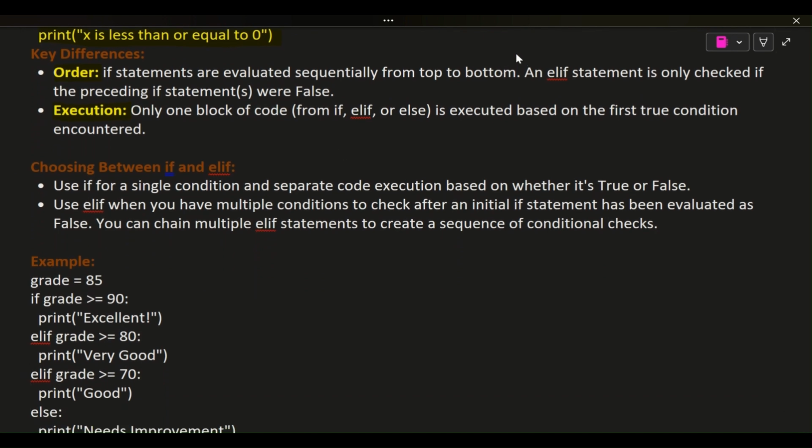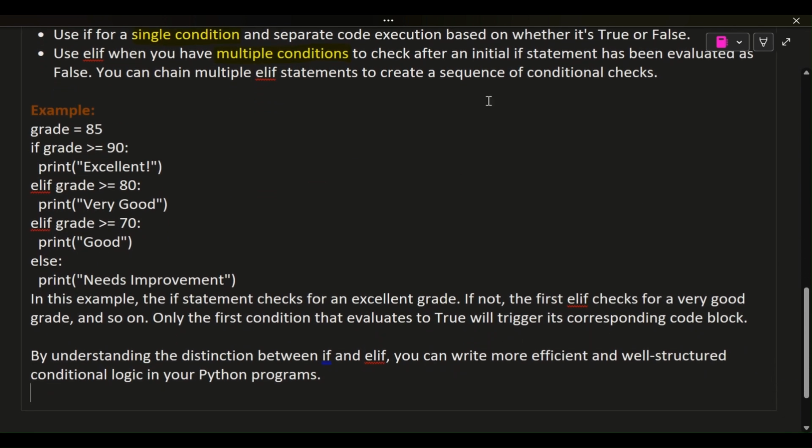Choosing between if and elif. Use if for a single condition and separate code execution based on whether it's true or false. Use elif when you have multiple conditions to check after an initial if statement has been evaluated as false. You can chain multiple elif statements to create a sequence of conditional checks.